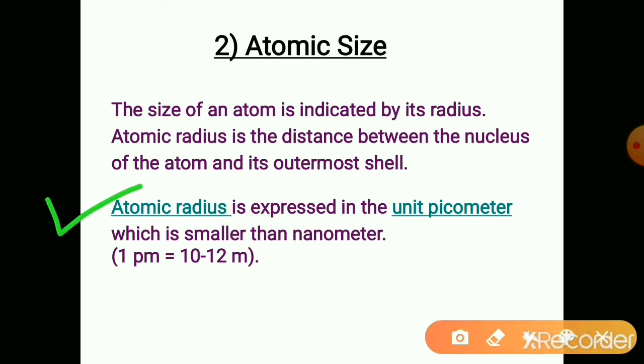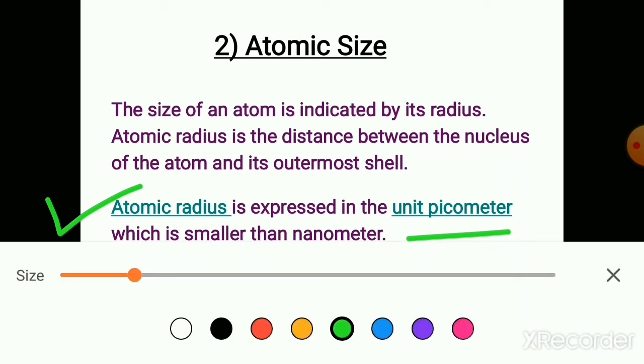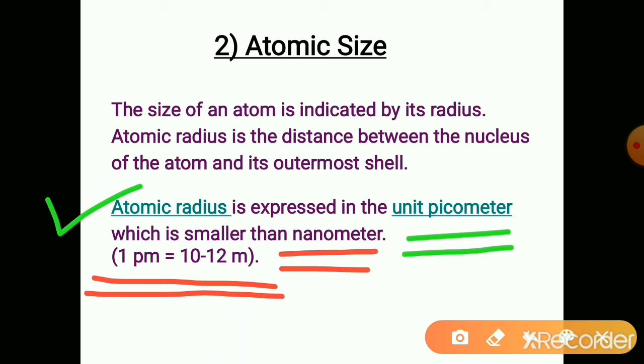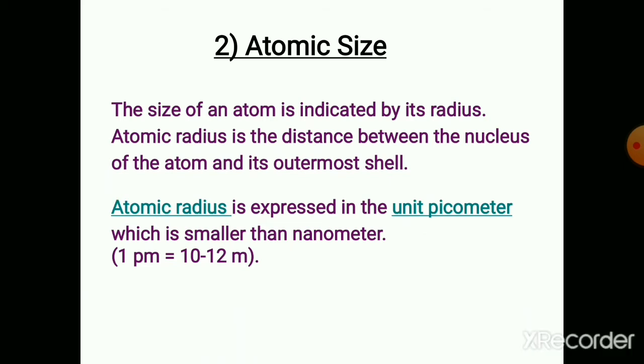Atomic radius is expressed in the unit picometer, and it is smaller than nanometer. Picometer is smaller than nanometer. 1 picometer is equal to 10 raised to minus 12 meter. So this small it is.